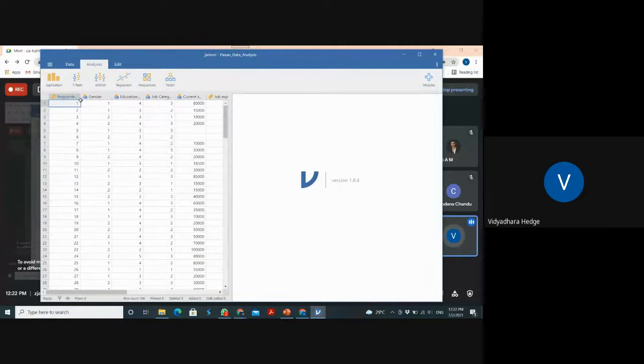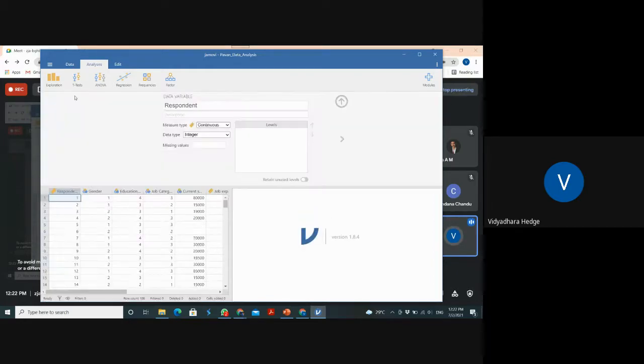Okay, now come and see this one. Now it is taking respondent, gender, education. If you observed earlier, here something has disappeared. So now either we have to double click here, or else go to the data tab, where we have the setup. Now the respondent is simply an ID.